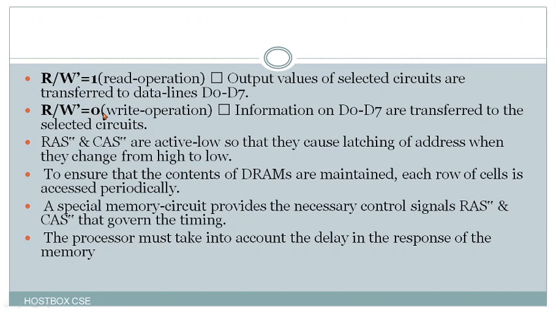Whenever R/W equals 0, that is a write operation, the information on D0 to D7 is transferred to the selected circuits. RAS and CAS are active low, so they cause latching of the address when they change from high to low. To ensure that the contents of DRAMs are maintained, each row of cells is accessed periodically. A special memory control circuit provides the necessary control signals RAS and CAS that govern the timing. Also, the processor must take into account the delay in the response of the memory.